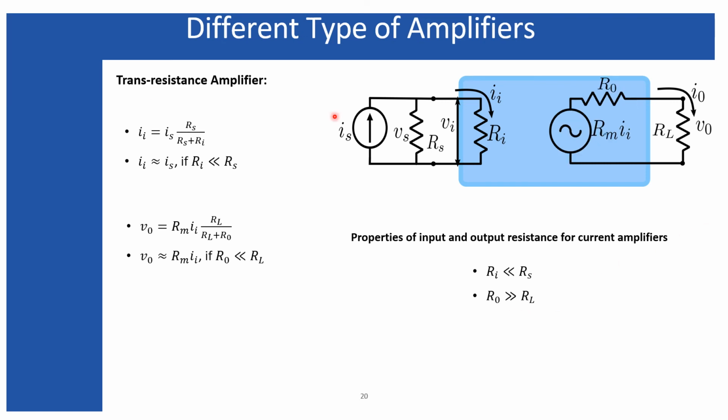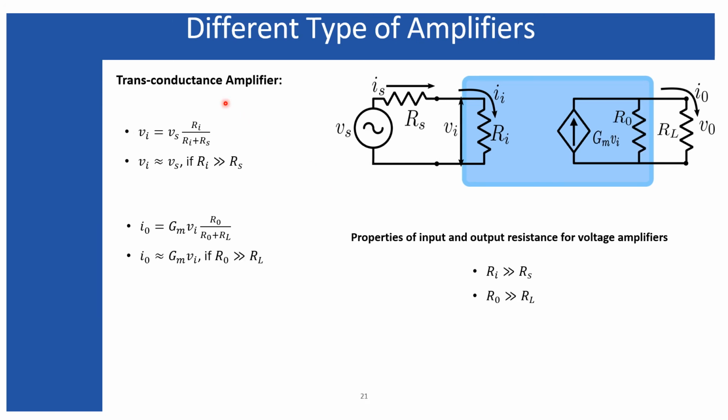For a transresistance amplifier, the output will be a voltage signal and the input will be a current signal. Therefore, the properties of the input impedance and the output impedance will be a mix of those of the current amplifier and the voltage amplifier. So, for the transresistance amplifier, Ri must be very much less than Rs in order to drive the entire current through this Ri. But the output impedance, which is appearing in series with the load impedance, must be very much greater than the load impedance in order to have the entire amplified voltage across the load impedance. Here the voltage source depends upon the input current.